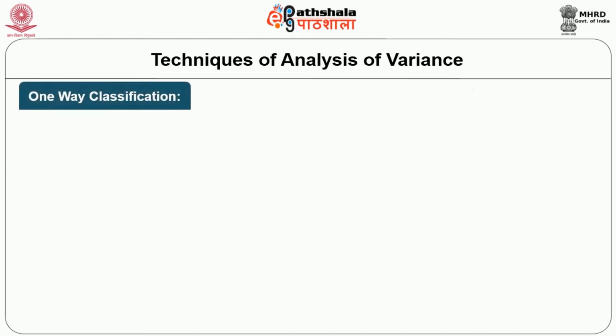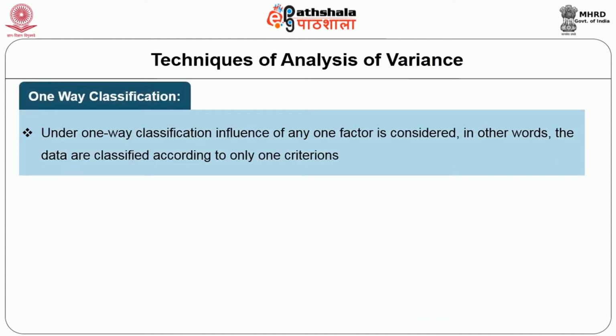Then one-way classification. Under one-way classification, the influence of any one factor is considered. In other words, the data are classified according to only one criterion. The direct method.